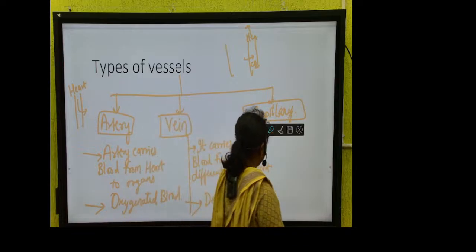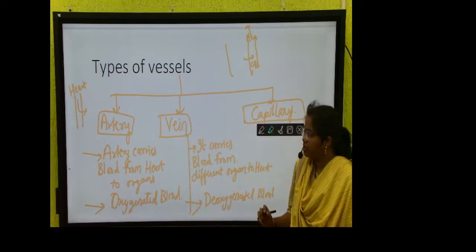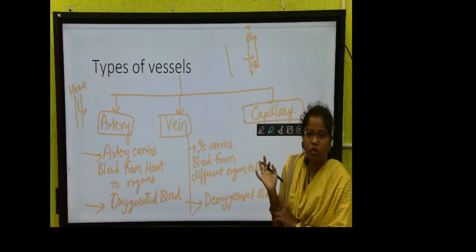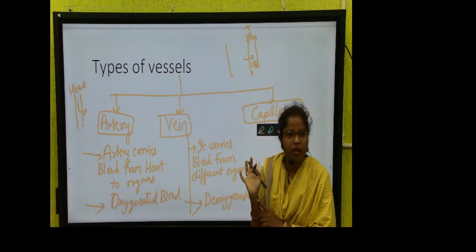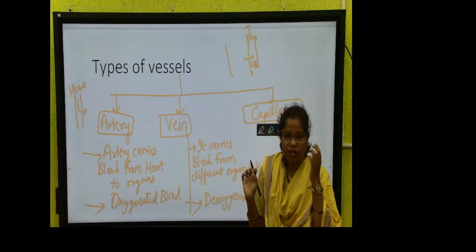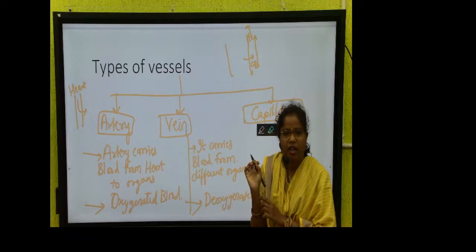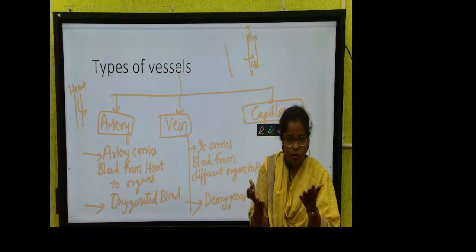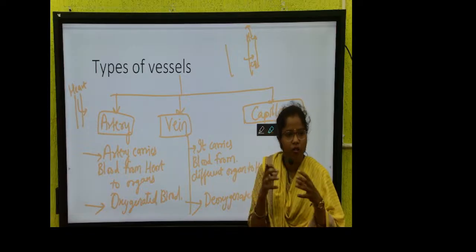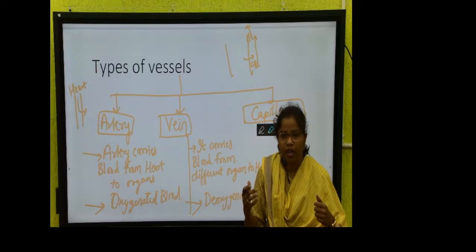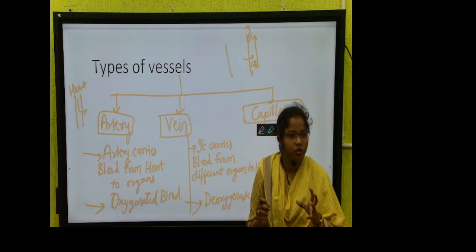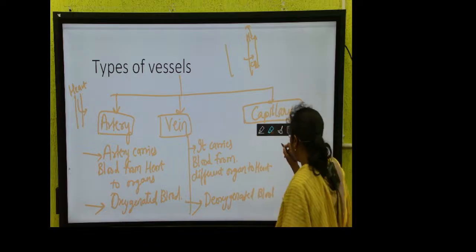Then what are capillaries? Okay, so what is a capillary? It is an intermediate between artery and vein. Suppose if you see your wrist, this wrist is also showing some vessels. But this kind of vessel is not present in your eyes. Do you see vessels of this diameter inside your eyes? No. If a vessel of this diameter were in your eye, you would not be able to see anything. So we have a very fine network of vessels present, which is called capillary. In places where there is very little space for vessels, there is an intermediate, which we call capillaries. So capillaries are intermediate between